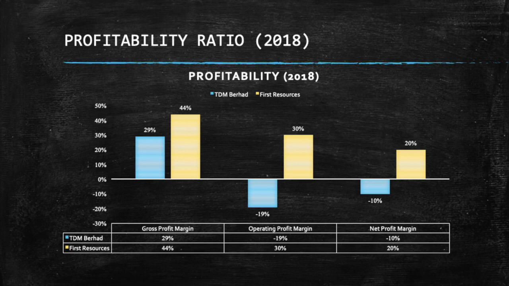Operating profit margin shows for every $1 of revenue earned by the firm, the revenue is enough to cover up to 70 cents of the firm's total operating expenses. Apart from that, the net margin may be interpreted that for every $1 of revenue that First Resources Limited earns, it earns a net profit of 20 cents.